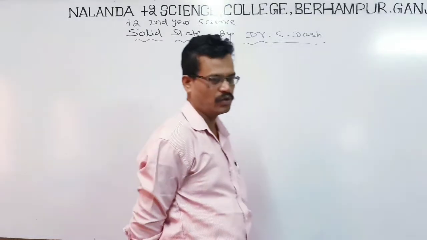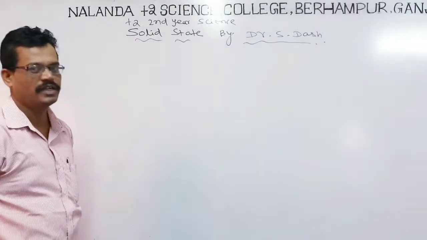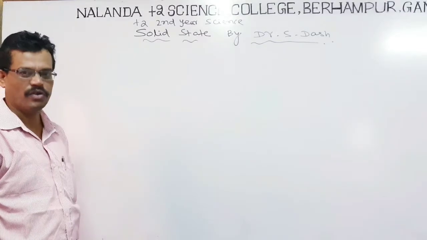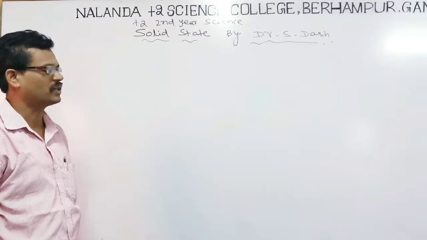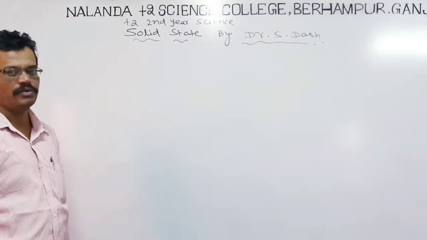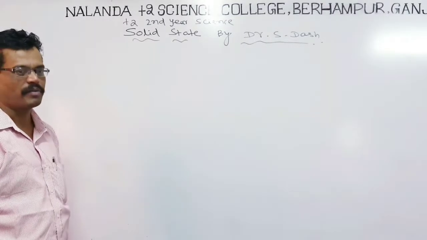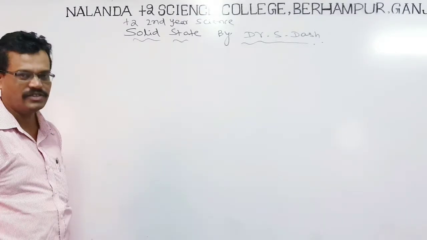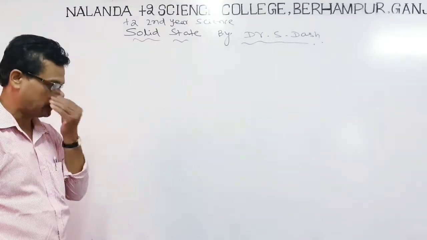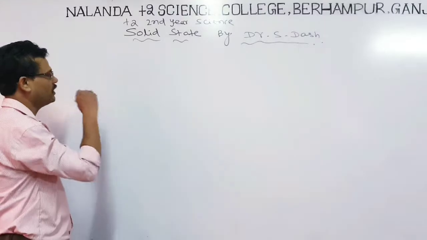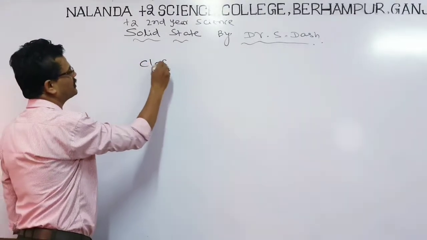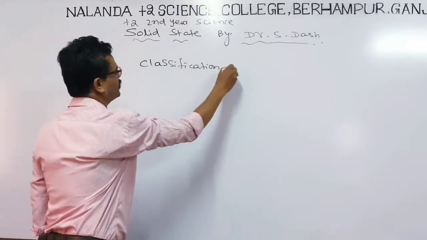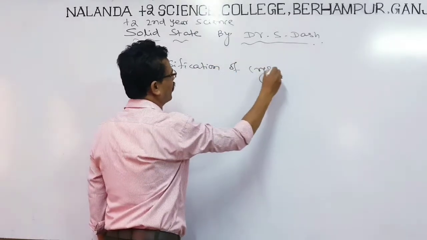As last class I told you, the true solid is our crystalline solid and the amorphous solid is a false solid. It is not a true solid. That's why most of the solids that we have found in nature are primarily crystalline solids, and these crystalline solids are classified into four categories. Okay, so this is the classification of crystalline solids.